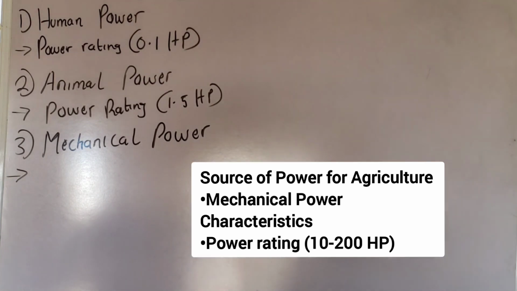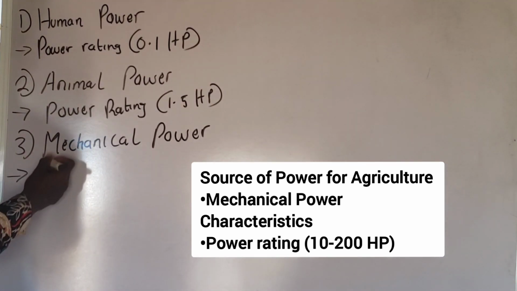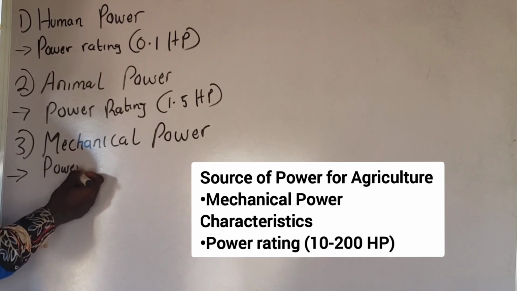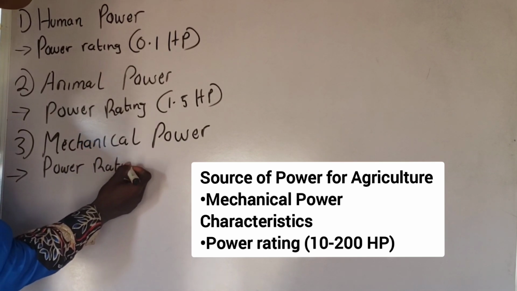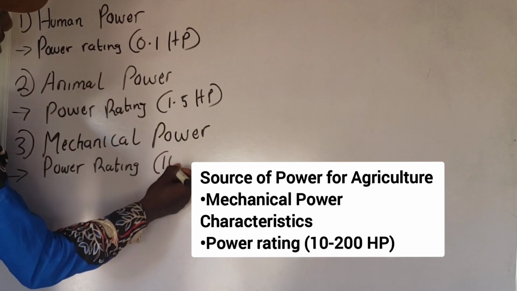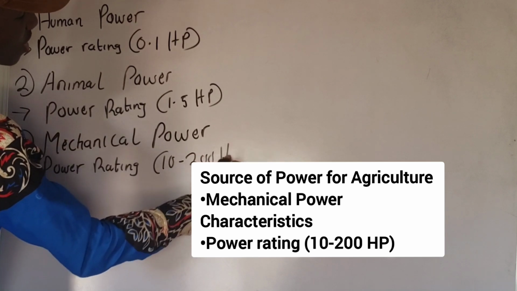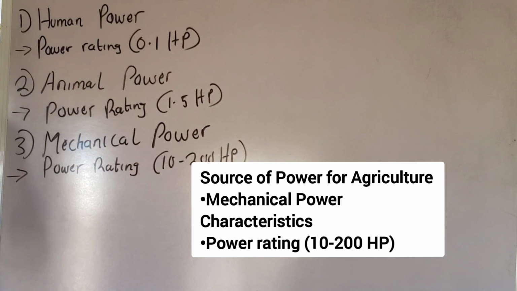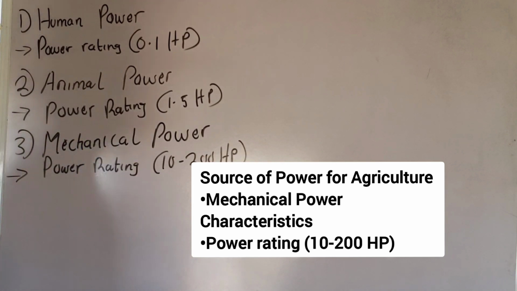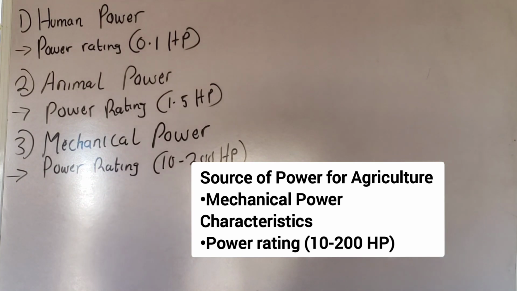You can see that we have another advantage over the other sources of power, even looking at the power rating. So the power rating is 10 to 200 horsepower.